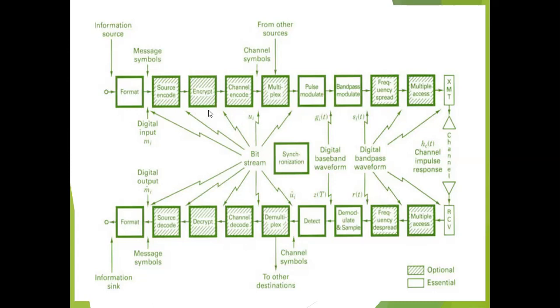Third block, encrypt. Input is the digitally encoded bits coming from the source encoder. What is the output of the encrypt? It is secured encrypted bits. To maintain the security or the authentication of the information data signal, encryption of the data is carried out. It prevents any unauthorized user from disturbing the signal.